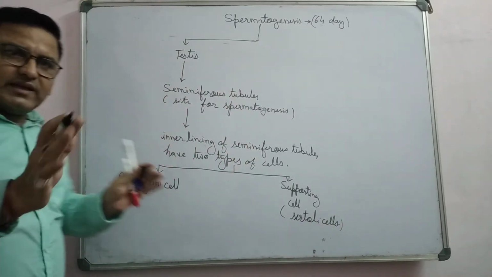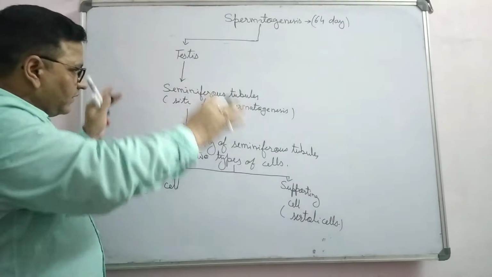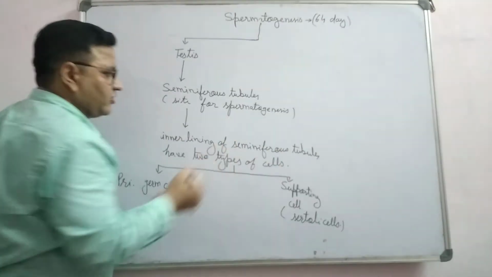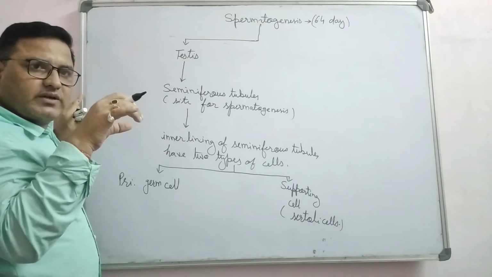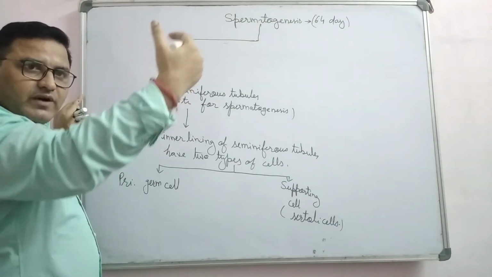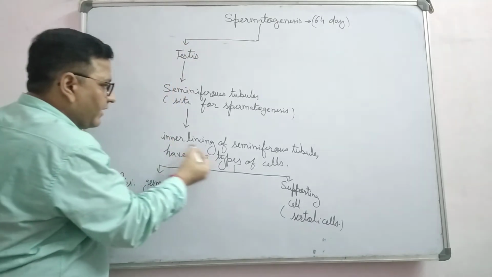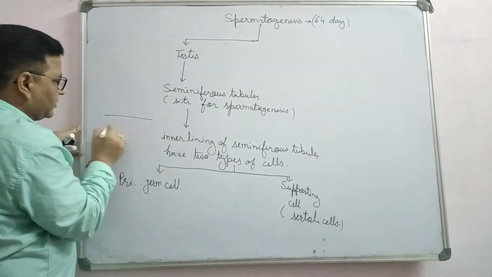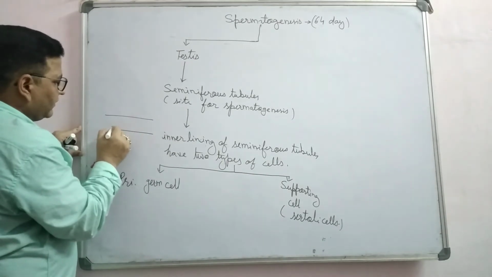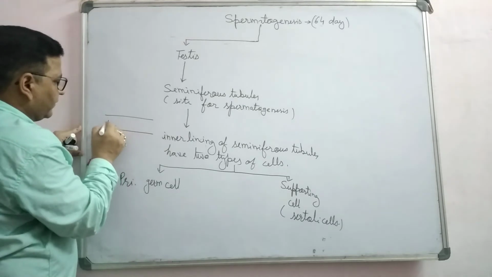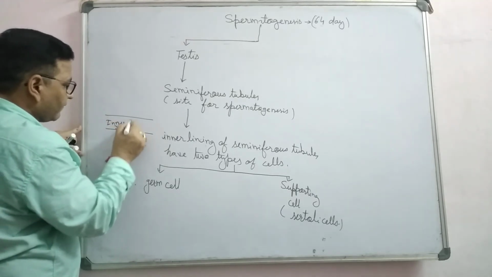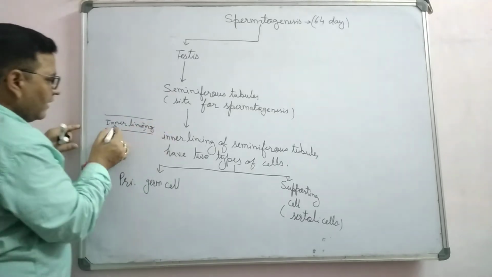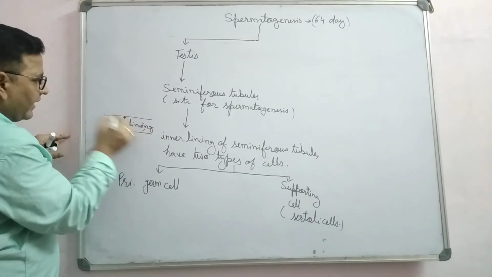I will also explain with the help of a diagram. First you know the flow chart. So first, the inner lining of the seminiferous tubules. In a tube-like structure, there is a cavity inside. So from the cavity, the first layer is the inner lining of seminiferous tubules. Suppose this is the tube-like structure. This one represents the inner lining of the tubule.